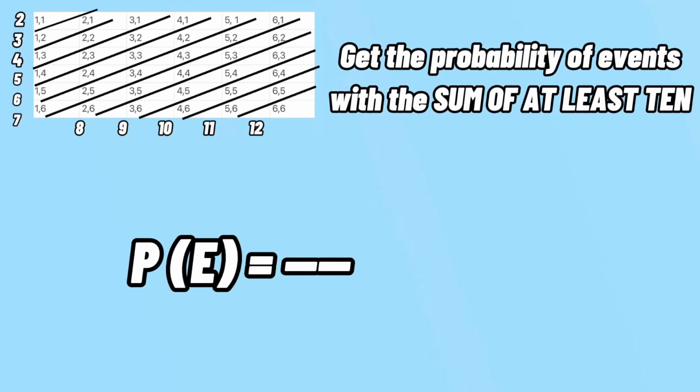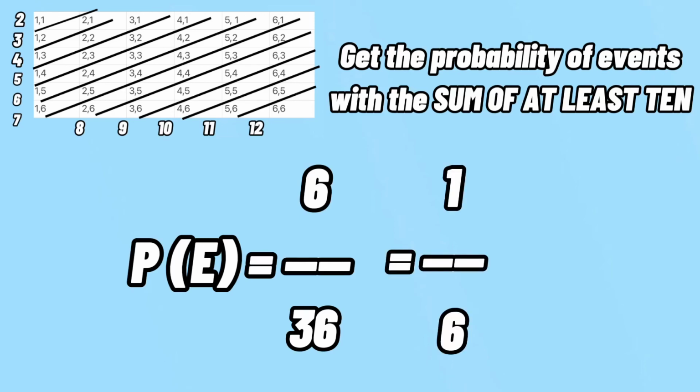Next, if we are asked to get the probability of getting the sum of at least 10, we have to find all those that add up to 10 and above. So we have 6 as our numerator and 36 as our denominator. 6 over 36 is equivalent to 1 over 6.